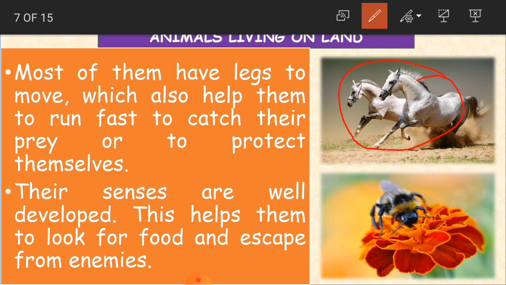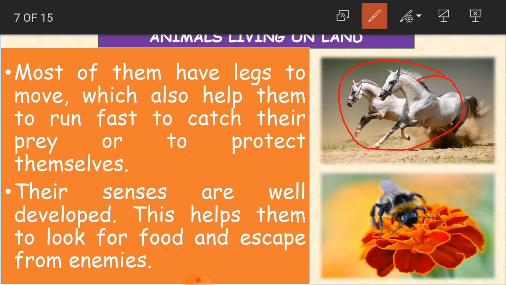To run fast to catch their prey, that is their food, or to protect themselves. So two purposes. What are they? To catch their food or to escape from their enemies, to protect themselves. If somebody is going to catch them, they have to escape from them. So for that they have to run fast. That is why they have got legs to move.